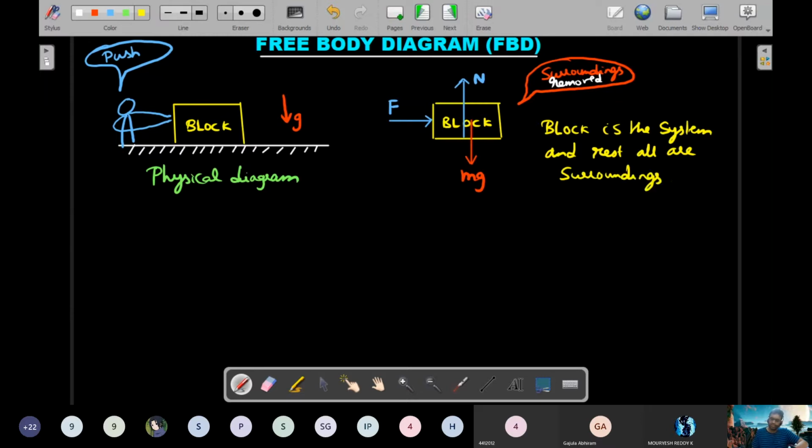Some textbooks show a free body diagram with a dot or a point. I generally don't like that because it's better you draw the entire shape of the body, and it will be useful in the future topic of rotational mechanics where we actually take the size of the block to be considerable. So try to factor that in and draw the objects completely instead of putting a dot and putting all these forces at one point. It's okay for this chapter, but in the future it will be nice to have that kind of practice.